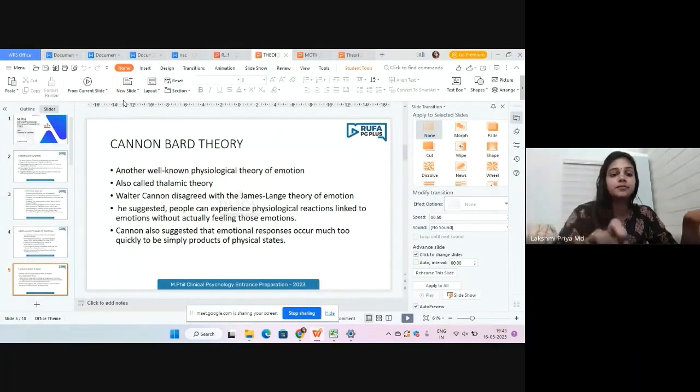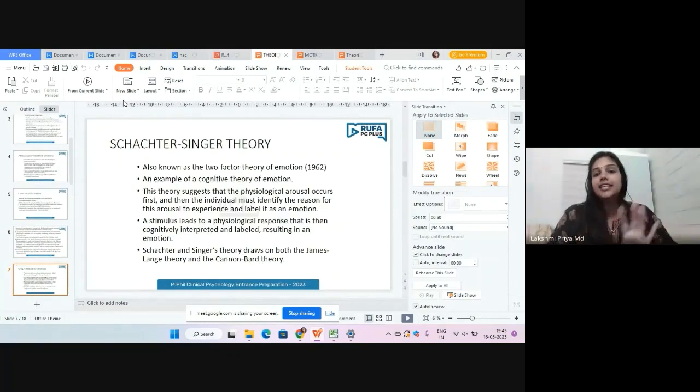Hope it is clear. The next theory is called the Schachter and Singer theory. The other name for this theory is the two-factor theory of emotion. It is an example of a cognitive theory of emotion. According to this two-factor theory, importance is given to two factors: one is physiological arousal, the other one is cognitive labeling.